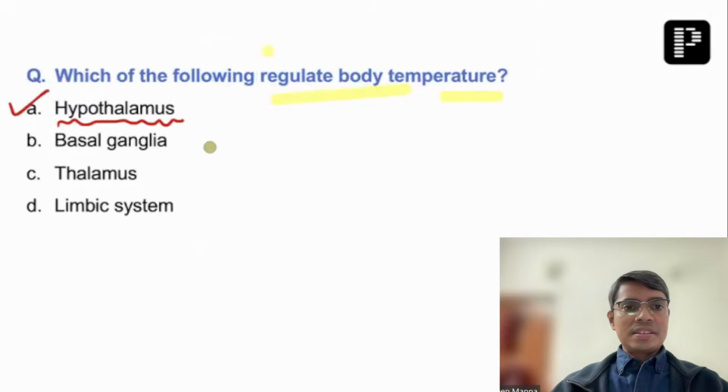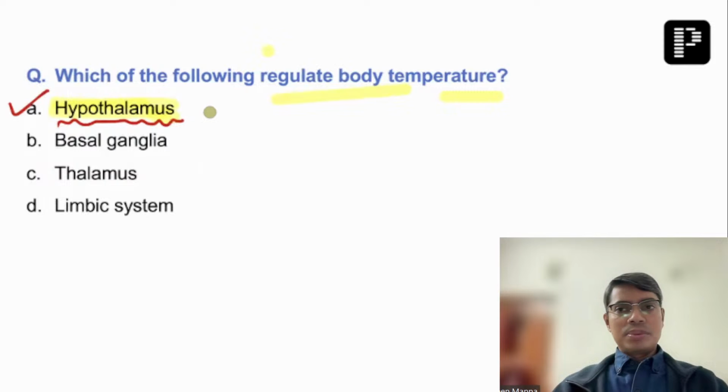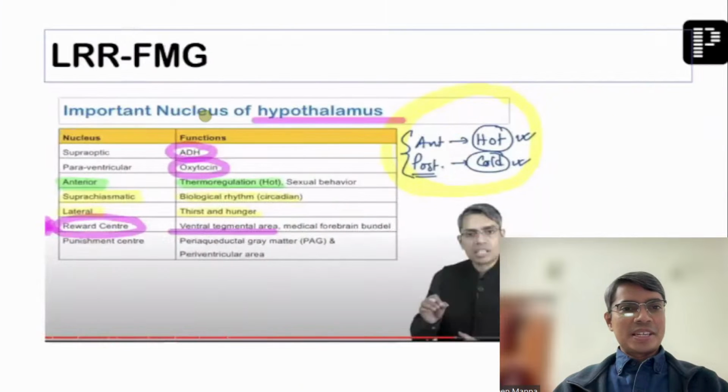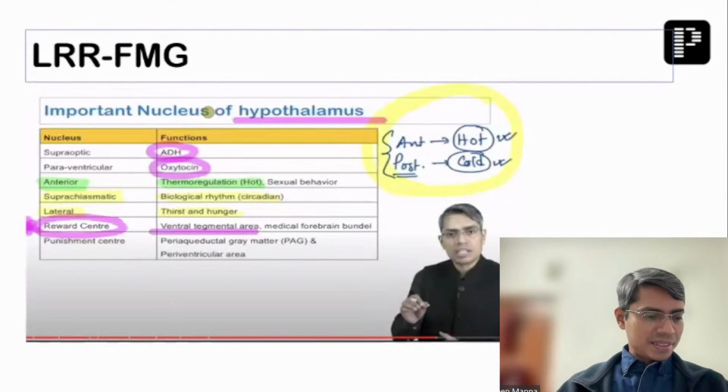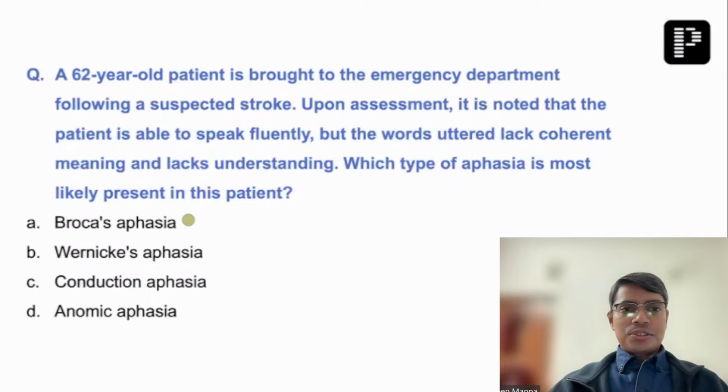A pretty straightforward question and a pretty straightforward answer. Which of the following regulates body temperature? Hypothalamus. I hope all of you have answered this question correctly. It is 1 mark. Yes, it was there earlier. Okay, so let's move on to the next question.